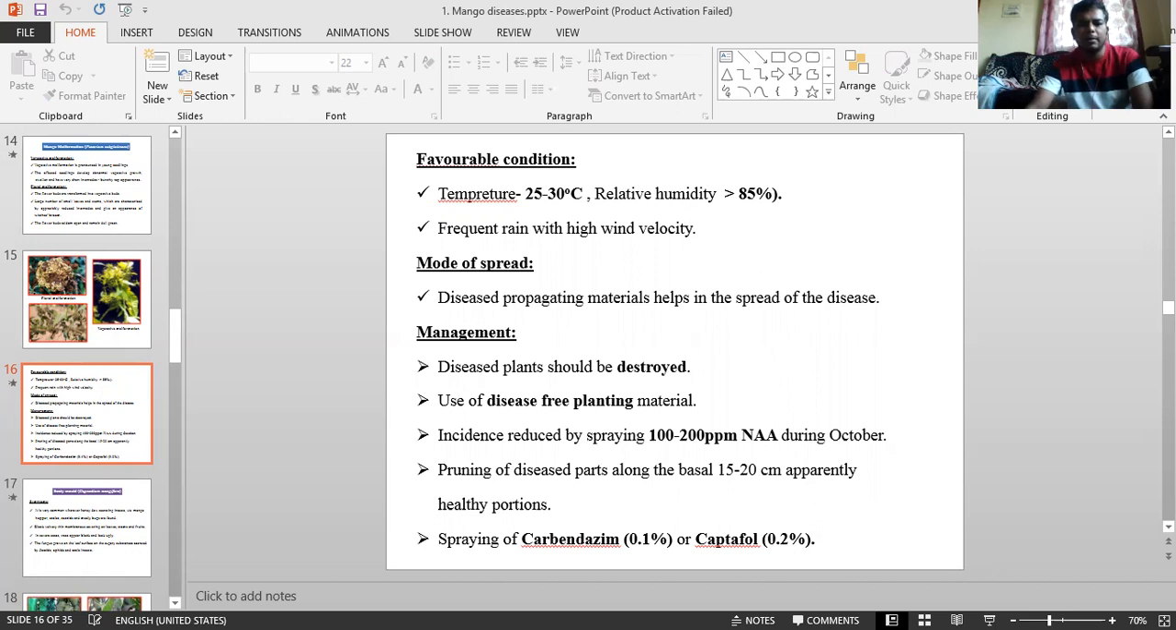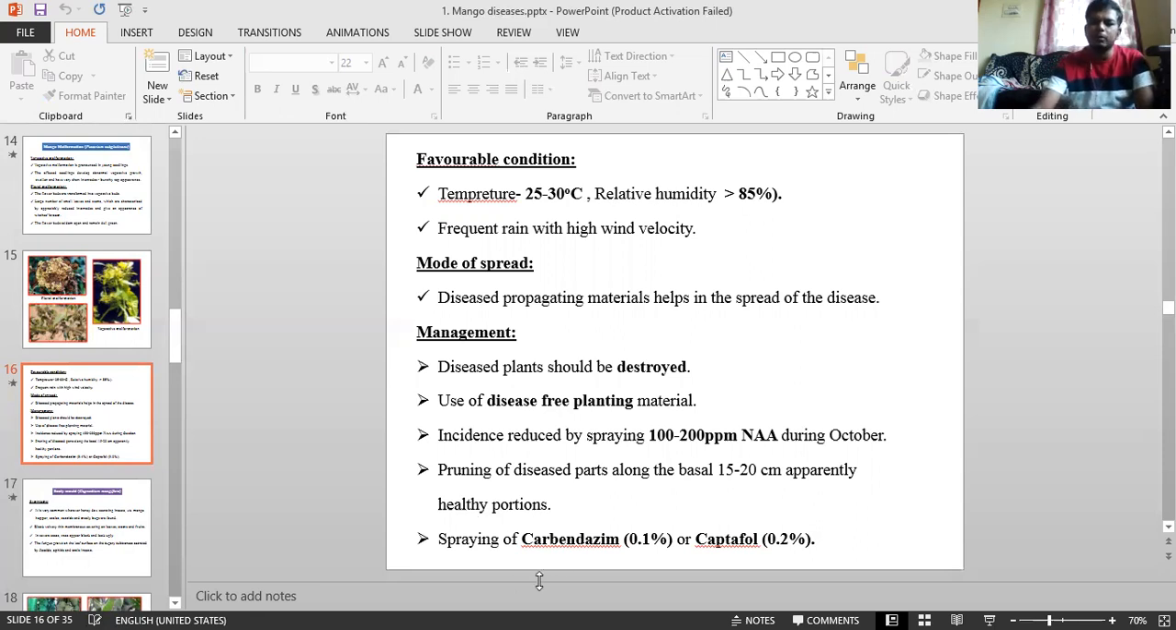And coming to management, you can destroy the diseased plant, destroy the affected parts, and use disease-free planting material, since diseased material acts as a source of inoculum. Next, induced incidence is reduced by spraying naphthalene acetic acid during October at 100 to 200 ppm. That is the major thing. And pruning of diseased parts along with the basal 15 to 25 centimeters of apparently healthy portion means you can scrape out the infected part along with the pathogen.